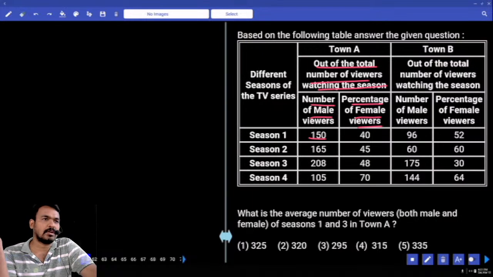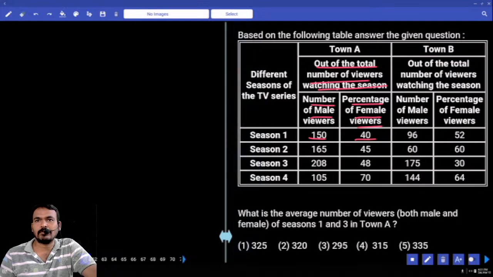Suppose you consider the total viewers as 100%. Out of 100%, females are 40%, and the remaining 60% are male viewers. What is the 60% value? 150. If 60% is 150, then what is 10%?